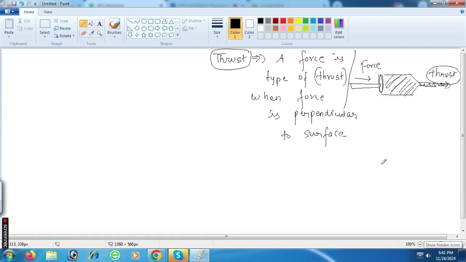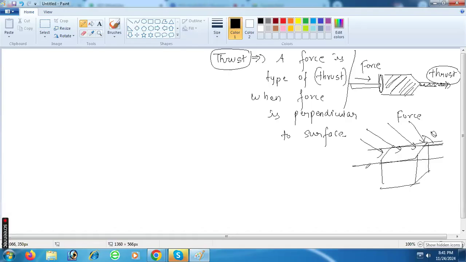And understand here, if we take a surface and we apply force in the angled position, in the angled position.